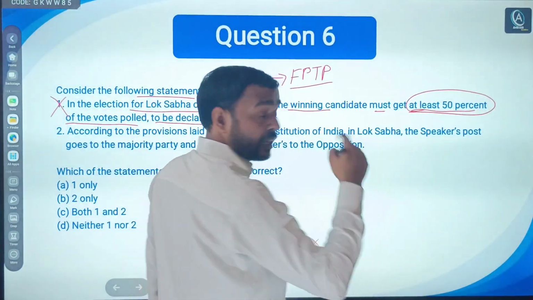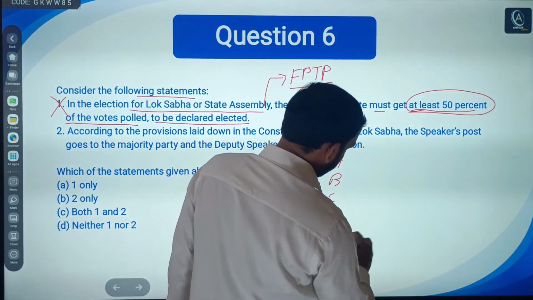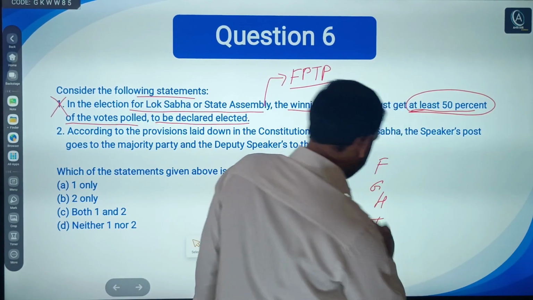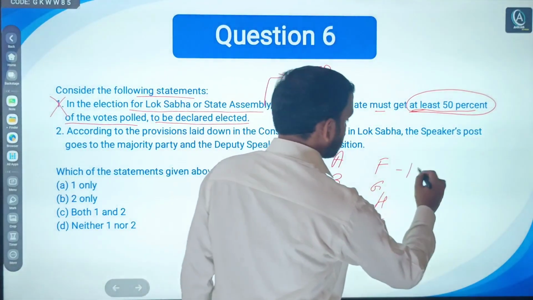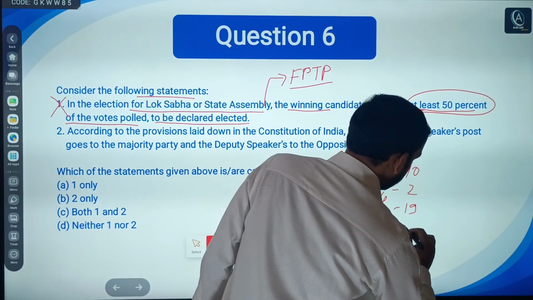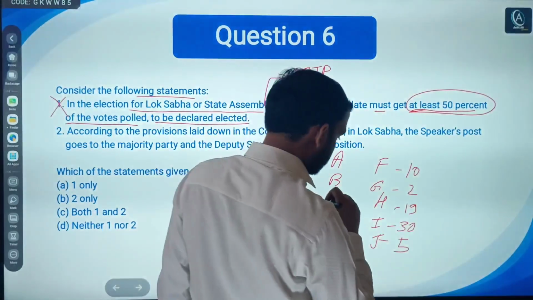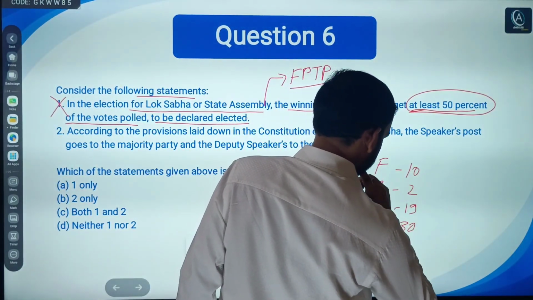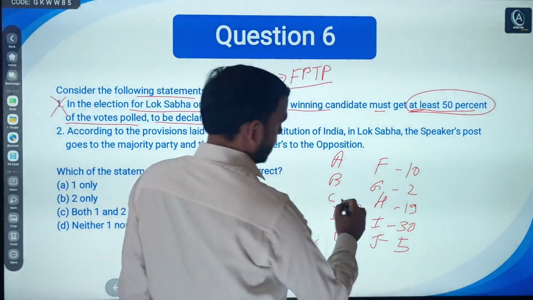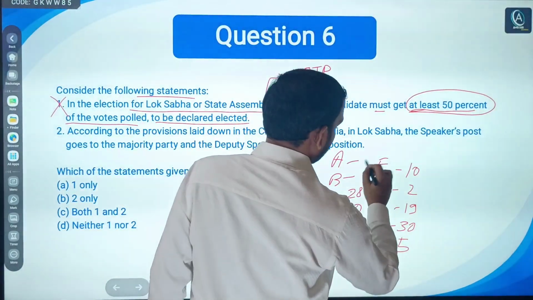For example, if 10 candidates are there, A, B, C, D, E, F, G, H, I, J. Some got 10%, some got 2%, some got 19%, some 30%, some 5%, some zero, this 28%, and this 4%.